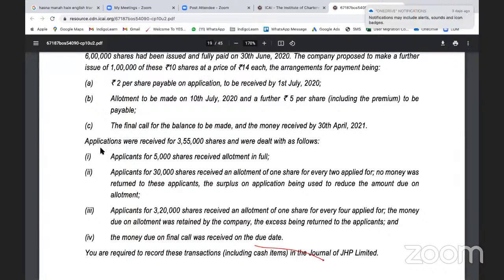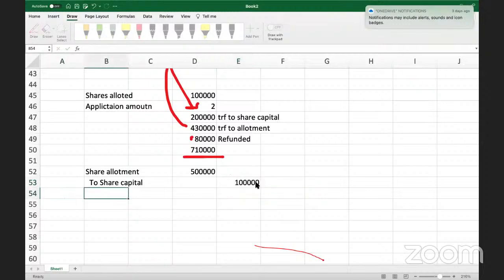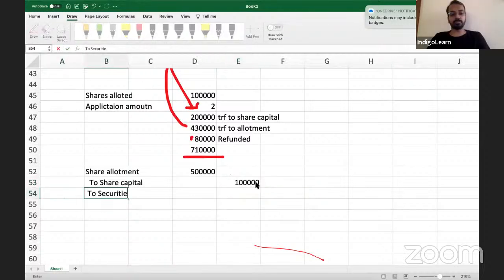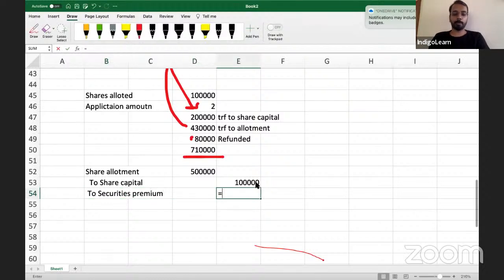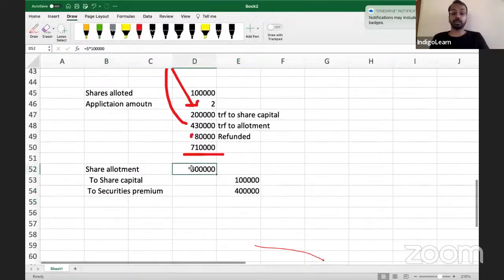See, first this 2 lakhs we have done. Now when we are making this allotment due entry for 1 lakh shares, how much should be credited to share capital and how much to securities premium? 1 lakh to share capital, and to securities premium, 1 lakh multiplied by 4, 4 lakhs. Very good. So 5 lakhs is due.